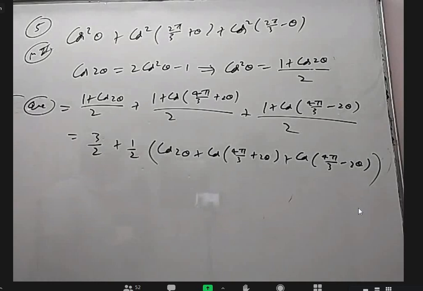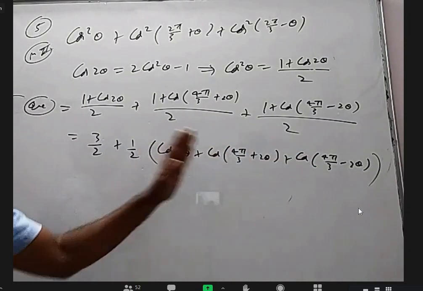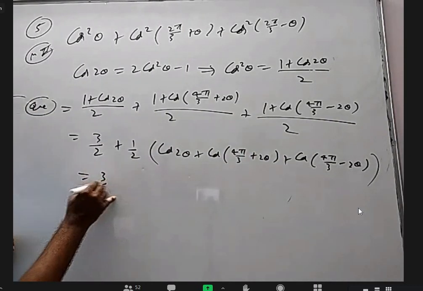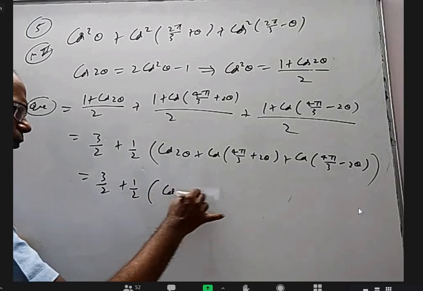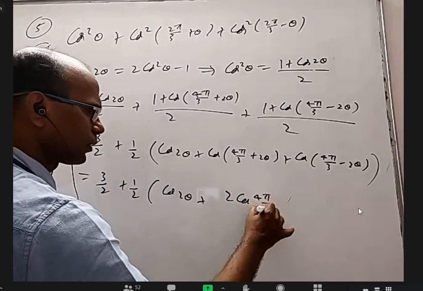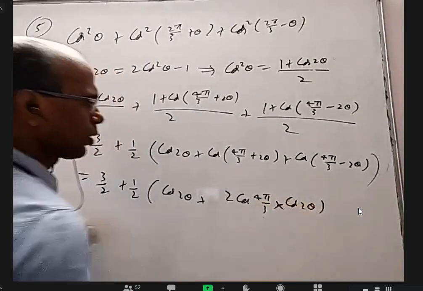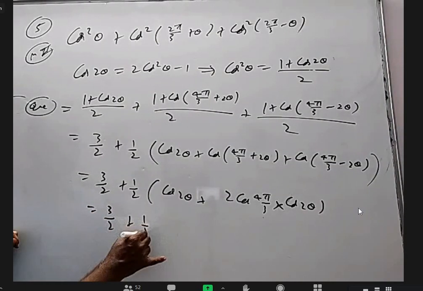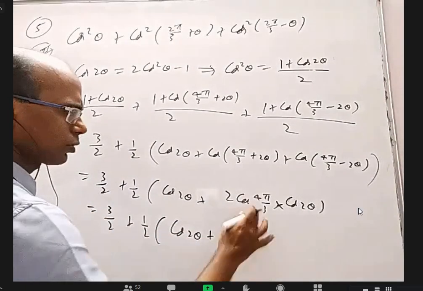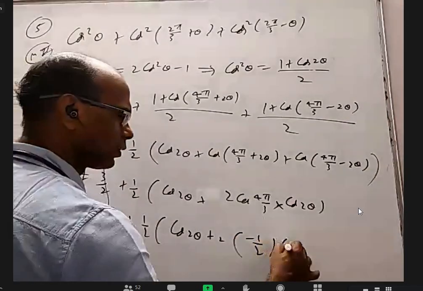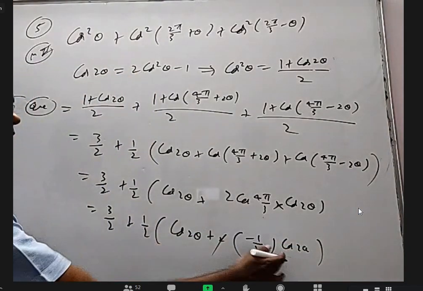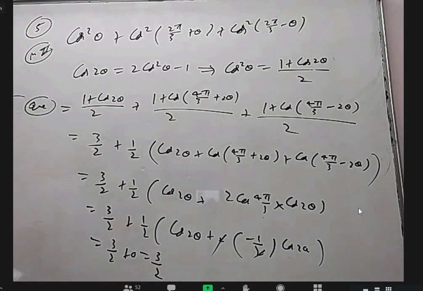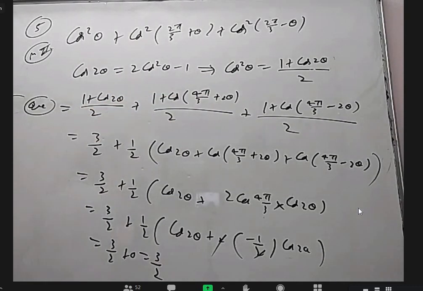You can easily remember that the three-phase net force is 0, that concept. This is also 0. Cos 2 theta, cos 240 plus 2 theta, cos 240 minus 2 theta, the sum is 0. If at all you want to do it for IP purpose, you can write 2 cos 4 pi by 3 into cos 2 theta. Cos A plus B plus cos A minus B is 2 cos A cos B. 3 by 2 plus half into 2 cos 240 degrees into cos 2 theta, which is minus half into cos 2 theta. 2 will cancel, cos 2 theta will cancel, this will be 0. 3 by 2 plus 0, 3 by 2. Okay, but here also we have to use this. This is based on multiple submultiple angles. Okay.